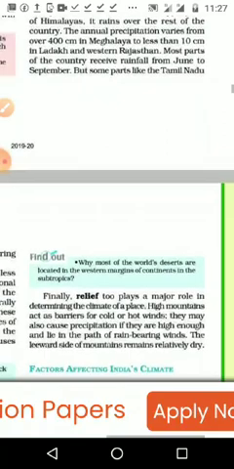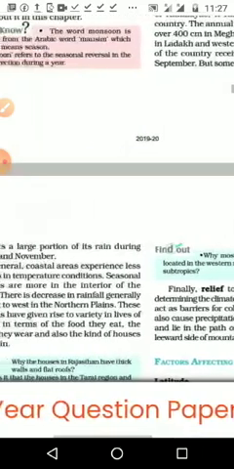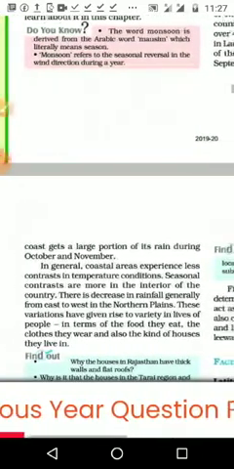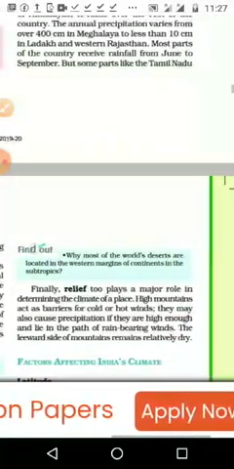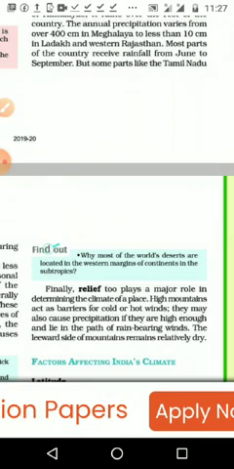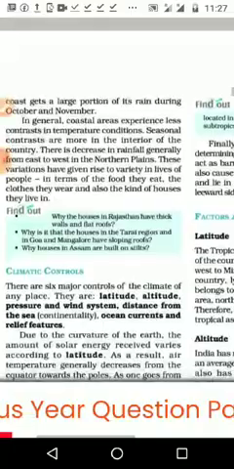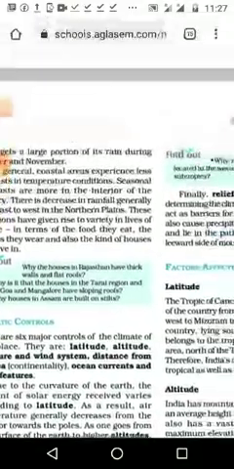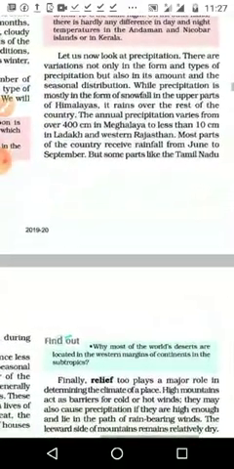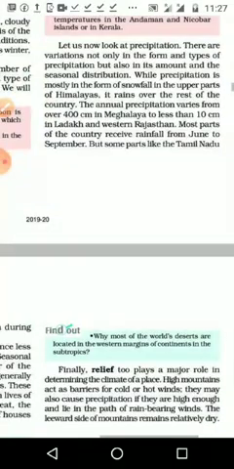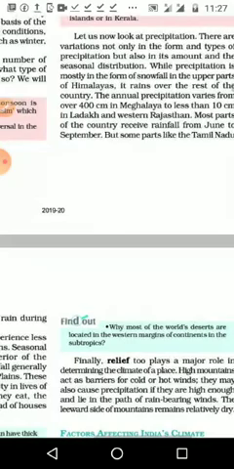Most parts of our country receive rainfall from June to September, but some other parts like the Tamil Nadu coast get a large portion of their rain during October and November. Already we know from the news that rainfall has started in Chennai side, and some days it is heavy rainfall, as we have read in the newspaper. So generally in India we get rainfall from June to September, but in parts like Tamil Nadu, especially the coastal area, we get rainfall in October and November.